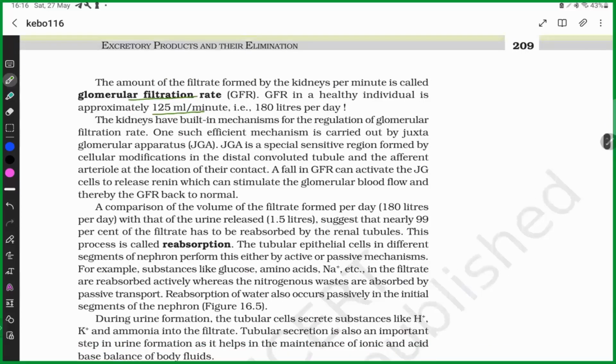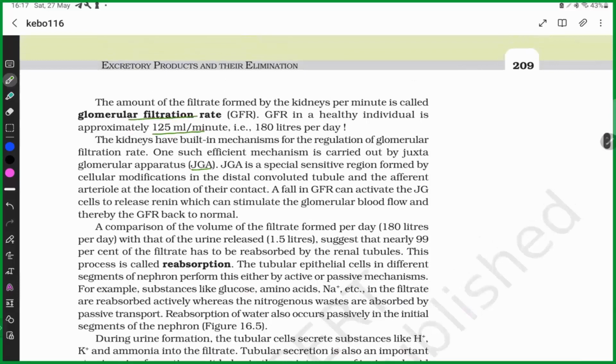One important structure is known as JGA. JGA means juxtaglomerular apparatus. Juxta means near, so it is situated near the glomerulus.